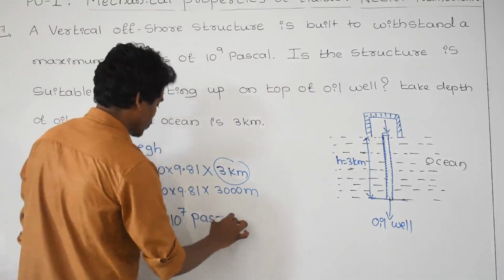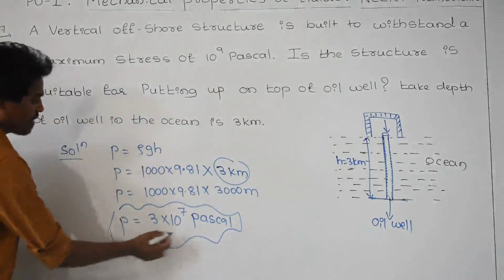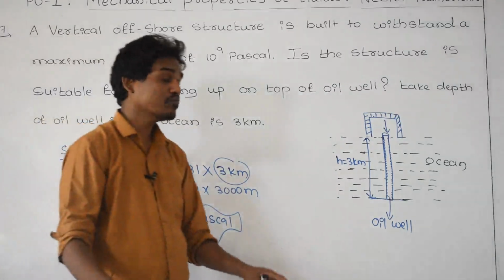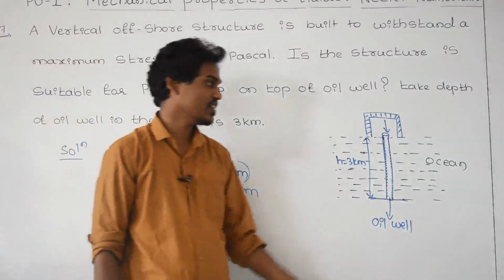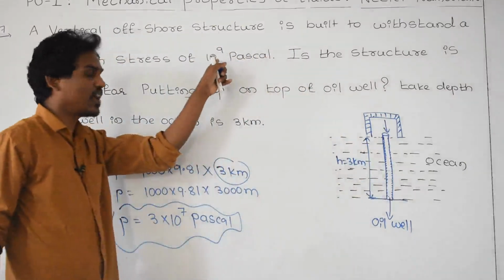And the scientific notation you have to observe here, and here we are getting the power as 10 to the power of 7. What is the maximum capacity that the oil well has to withstand? That is 10 to the power of 9.